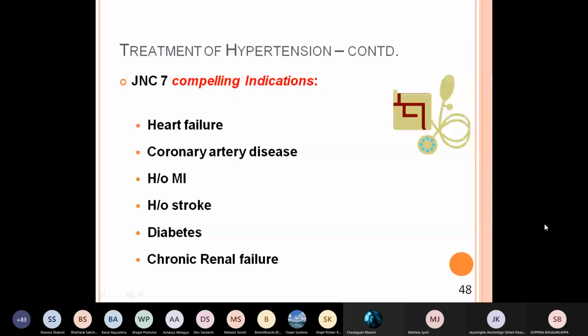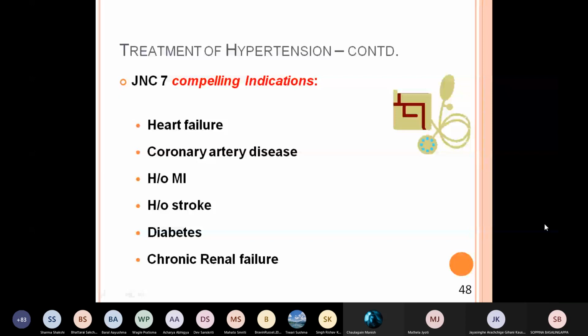Now, as per the guidelines, there are compelling indications. That means with these indications, without second thought, you have to start antihypertensive treatment. Compelling indications, you cannot neglect. You have to start immediately. There is no question of waiting. What are these compelling indications? Number 1, heart failure, congestive cardiac failure. Why is there congestive cardiac failure?